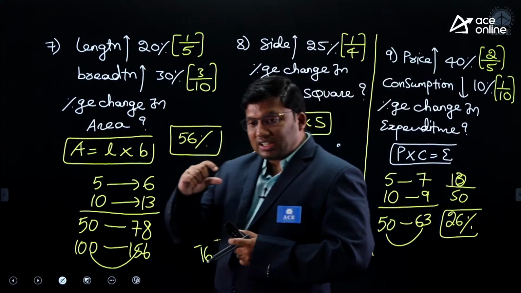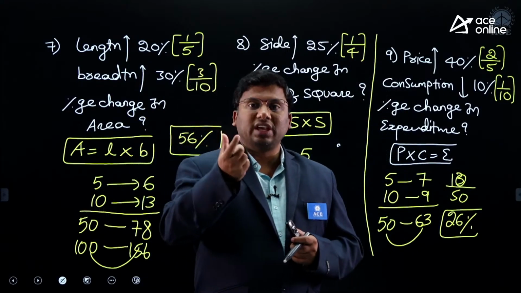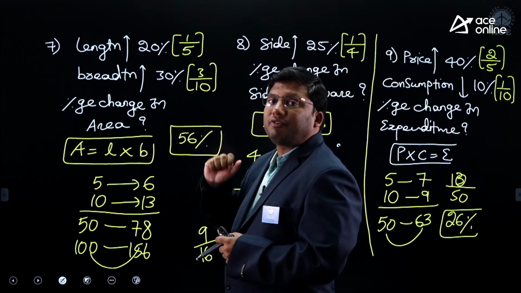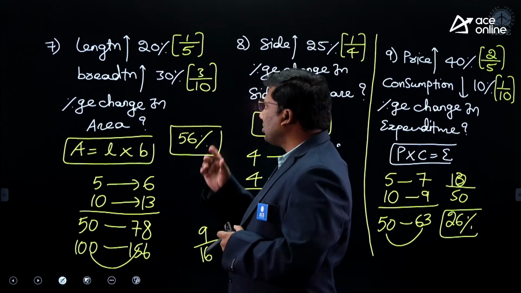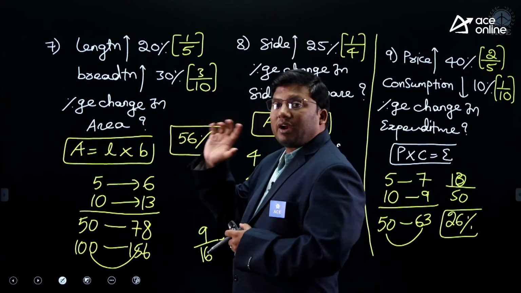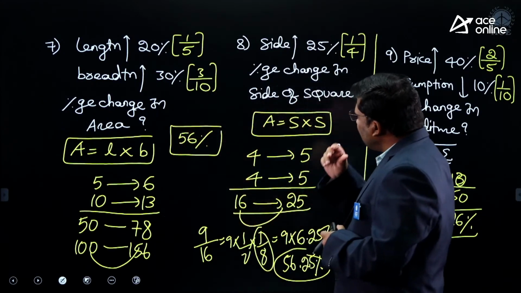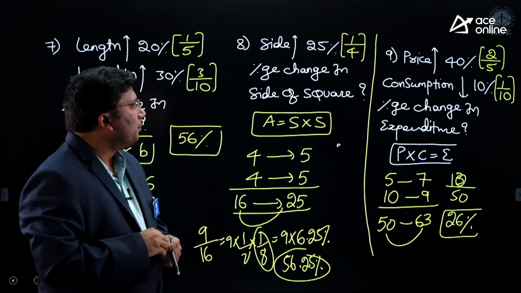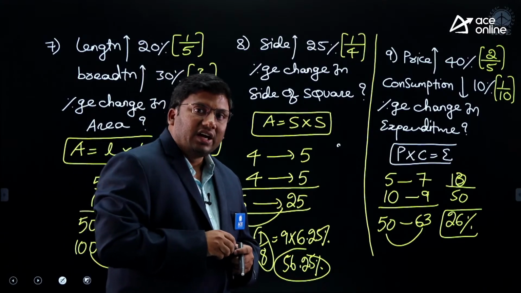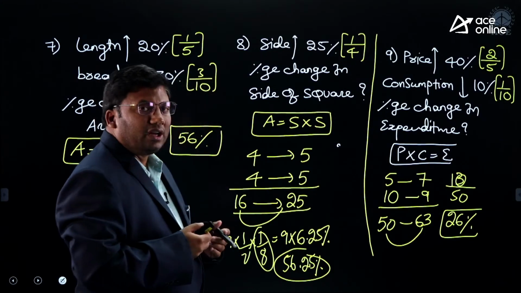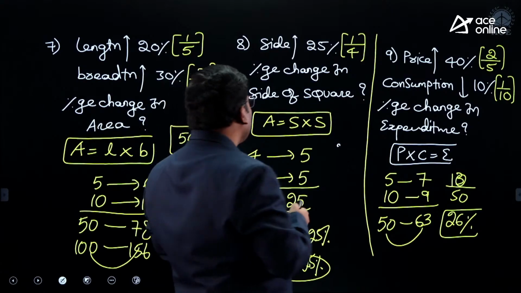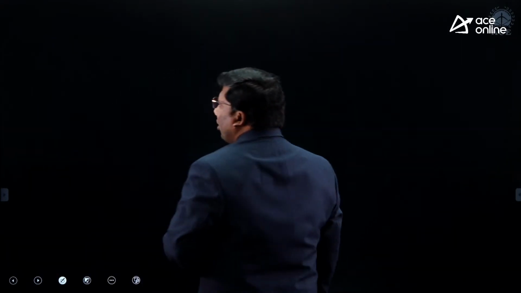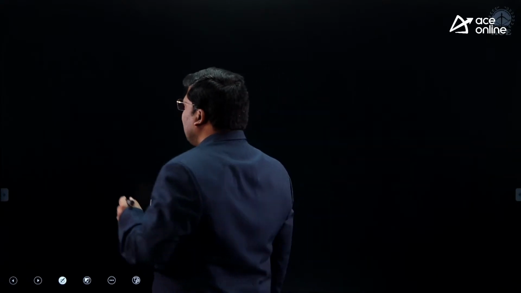That means the concept of percentage change can also be used for the problems where the product of two parameters is constant. So, area equivalent to length into breadth, you can use. Area equivalent to side into side, this you can use. Price into consumption is expenditure, that also you can use. 9th problem also you can use. 10th one, listen carefully. One by one, model by model, we will discuss.